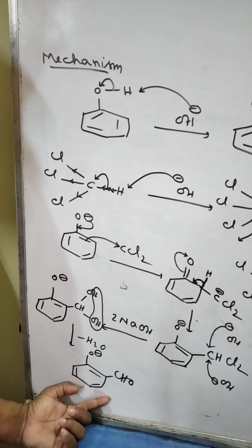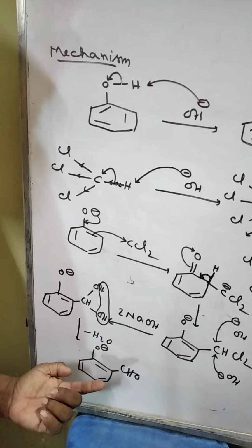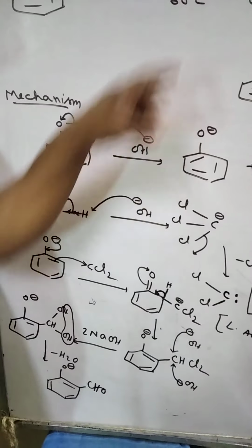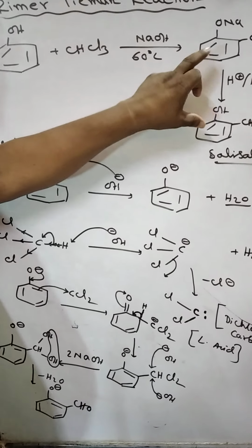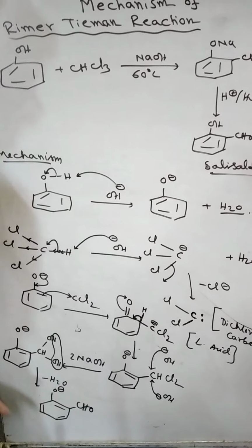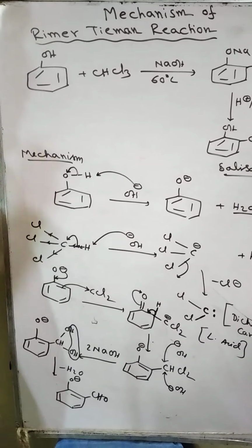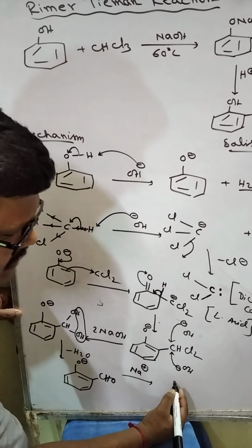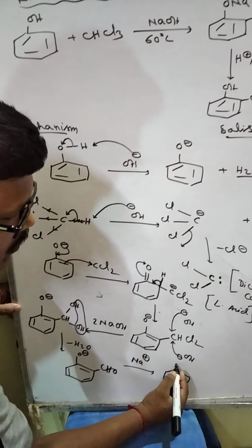Then we get the negative ion of salicylaldehyde, which then combines with Na plus to give ONaCHO.